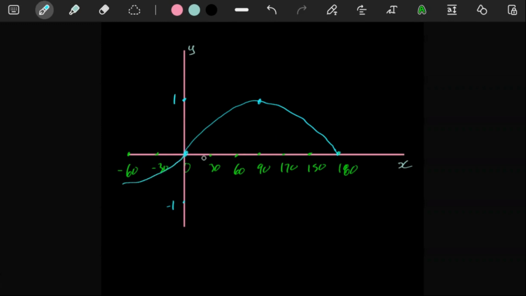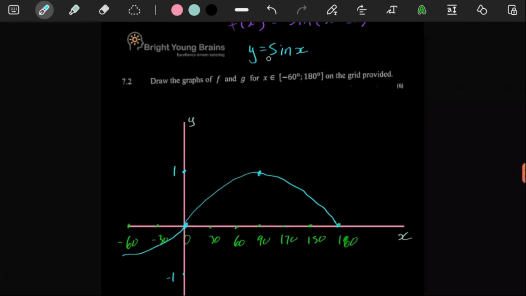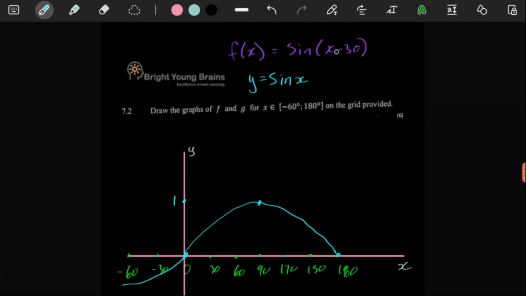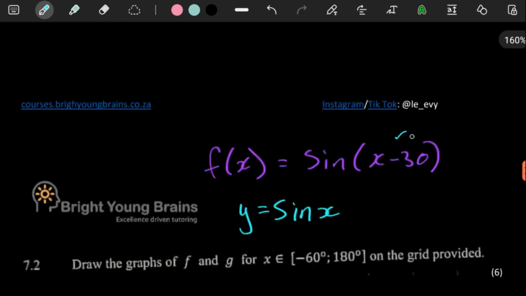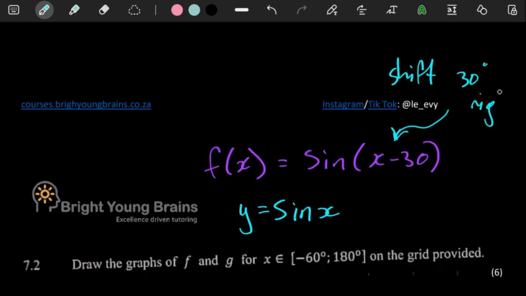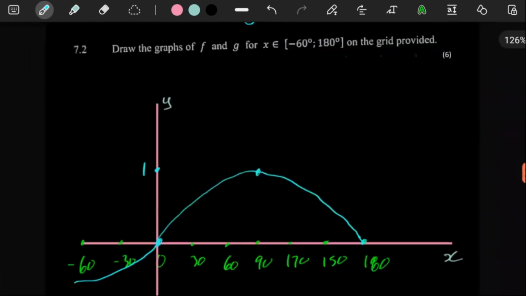Now the issue is, this is the graph of y is equal to sine x. This graph is the graph of sine moved 30 degrees to the right. So you see, this here is a shift 30 degrees right. That's what has happened.